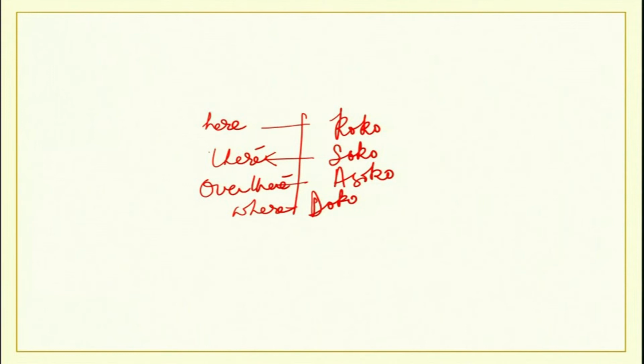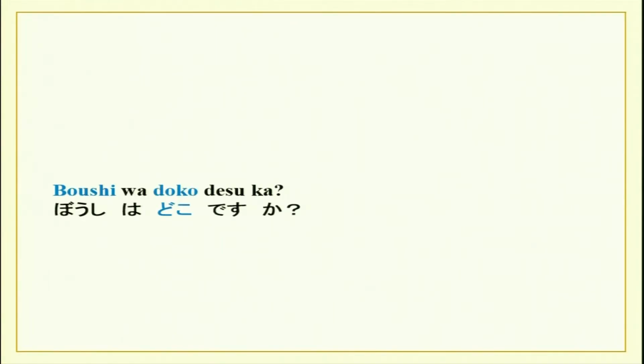So now let us do words for location. We have already done kono sono ano and kore sore are, which is used for showing objects. How will you tell that a certain person or a certain thing is present at a certain place? So let us see what the question word is and what the other words are for location. Boshi wa doko desu ka? That's the question word for location. Where? Boshi wa doko desu ka? Where is the boshi, which is cap?